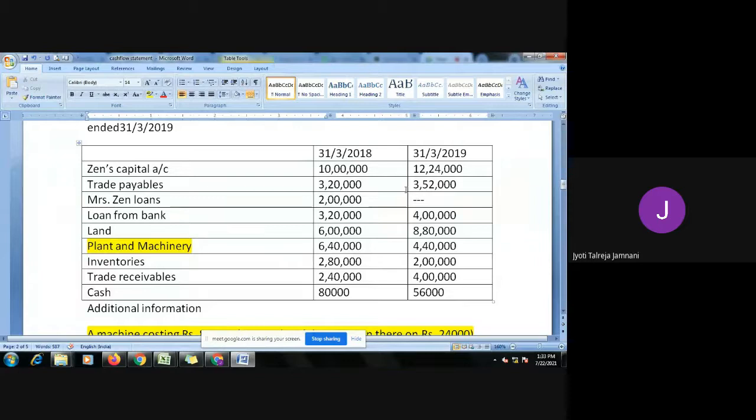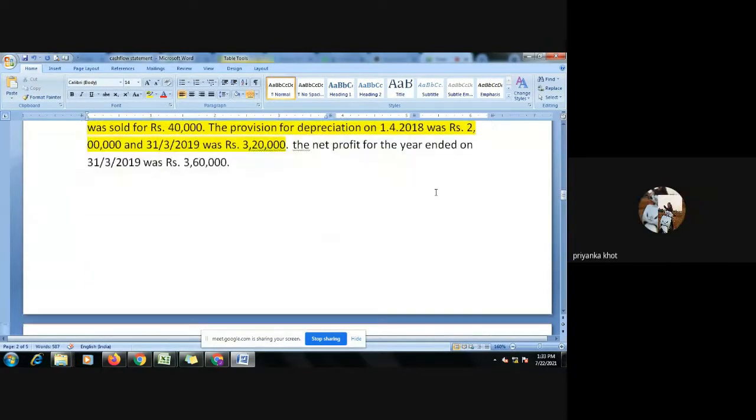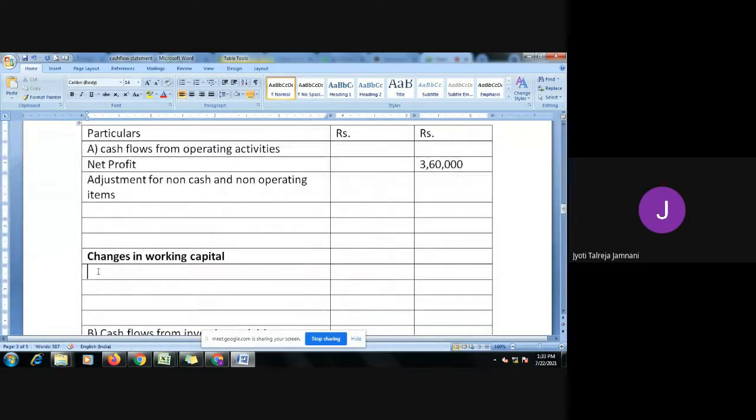So has it increased or decreased? Increased, ma'am. Increased by how much? 32,000. Yes, so we will write here increase in trade payable, 32,000. Now we should add it or less it. We have to decide. What is trade payable? It is a liability. When the liability increases, we have to add it, because cash comes in.